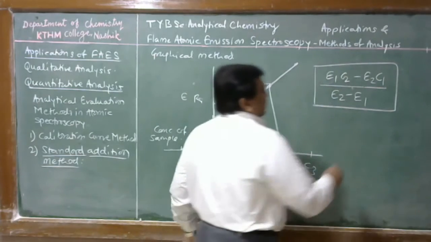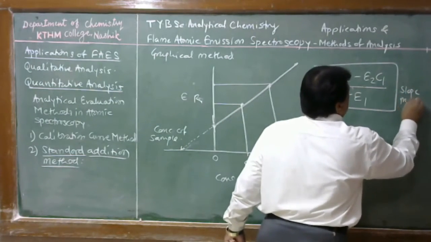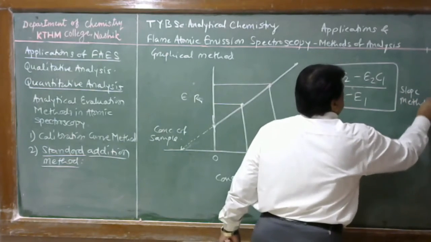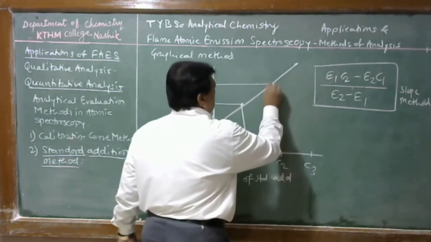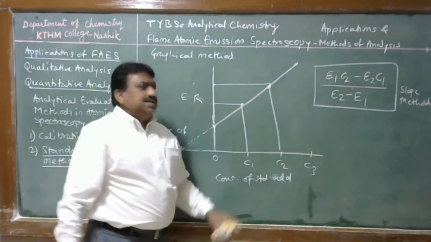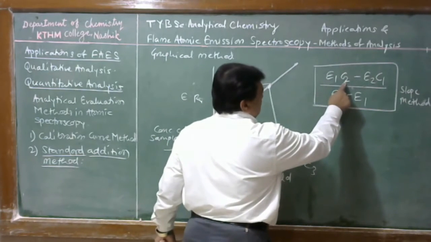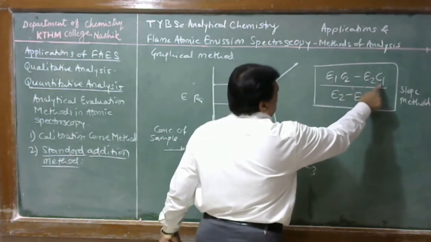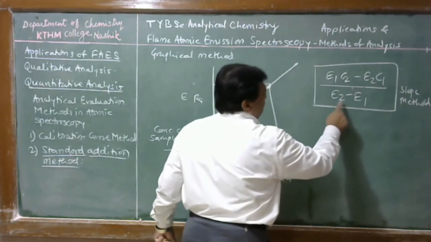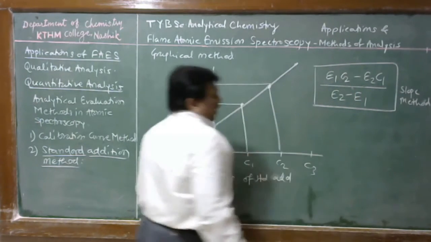This is the slope method. In this case, the slope of the line is equal to the concentration of analyte, and that slope is determined by this equation: E1 into concentration of second minus E2 into concentration of first, divided by E2 minus E1, the emission reading difference.